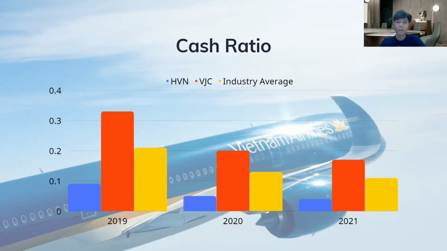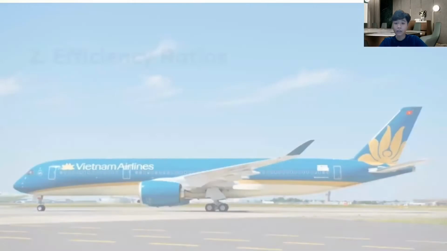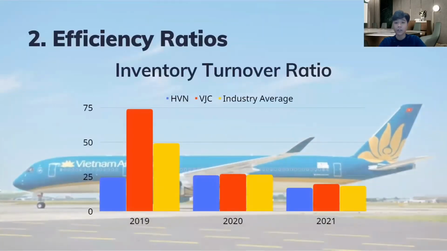And because the company has a lot of unused financial resources, it indicates that it uses capital efficiently. So therefore, this ratio is just helpful for measuring the company's liquidity during COVID-19, when inventory is unsold and receivables are difficult to collect. And the next part is efficiency ratio. It's a metric that shows how well the company's items are selling. The first is inventory turnover ratio.